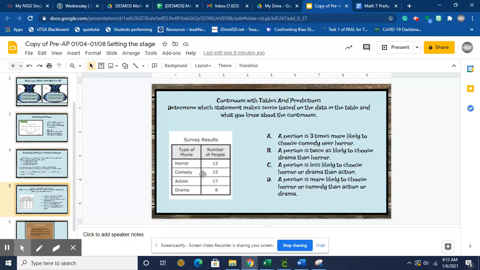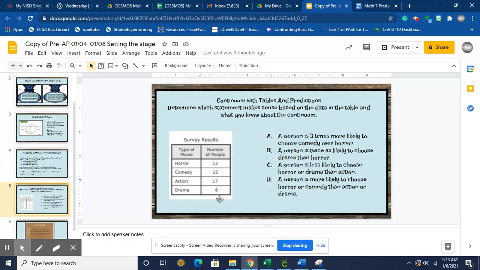A person is twice as likely to choose drama than horror. Okay, and so what that means is that, remember, order matters. Twice as likely, meaning that drama is more than horror. Well, right there, we already know that this statement is wrong, right? We know that 12 people chose horror versus the 6 that chose drama. Now, if these were flipped, where it says a person is twice as likely to choose horror than drama, this statement would be true because we know 6 times 2 is 12. But because drama comes first, this statement is false because it's not more likely to choose drama. They are less likely to choose drama.